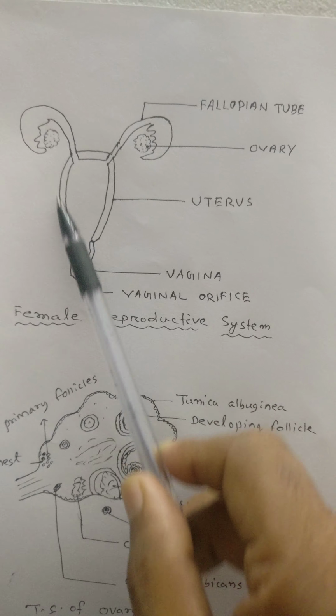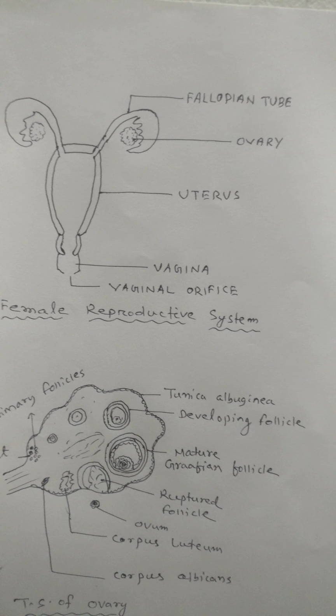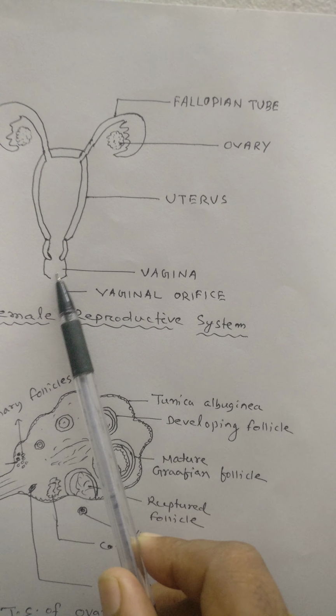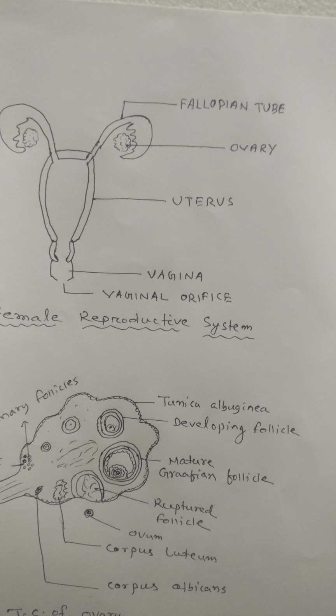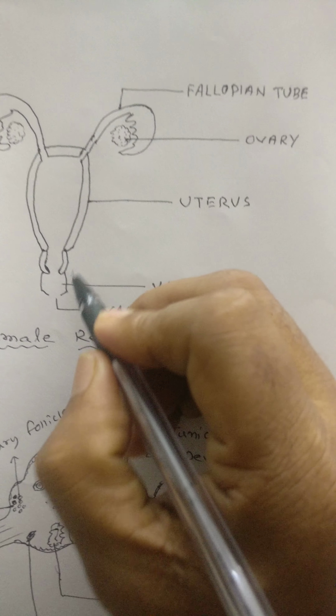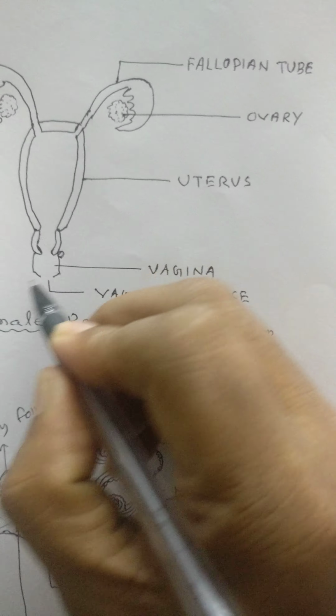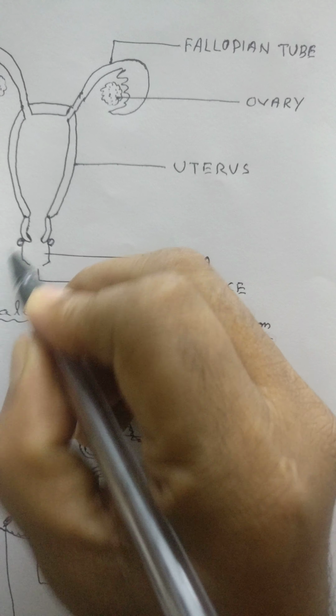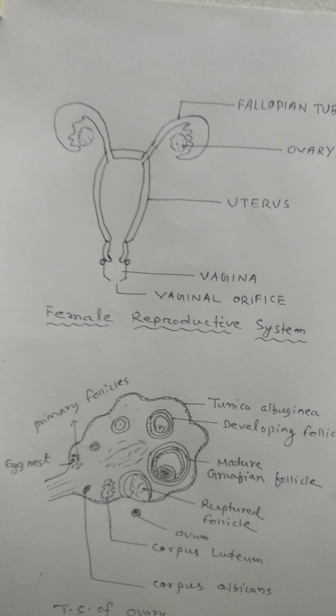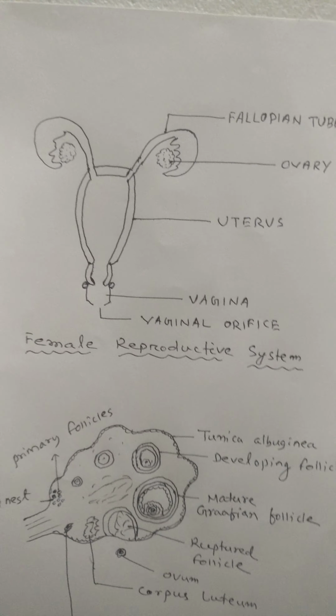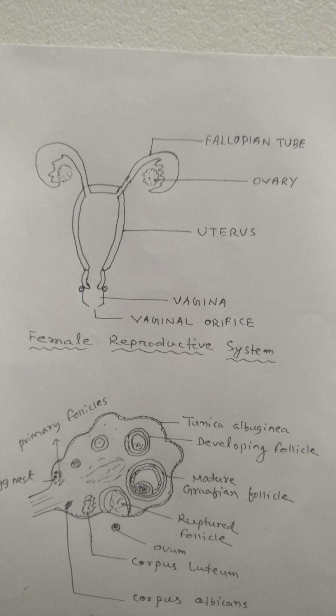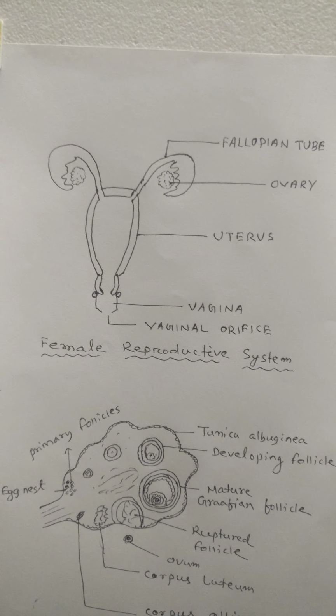This is uterus. This is vagina. And here there are two glands called Bartholin's glands and mammary glands. They together form the female reproductive system.